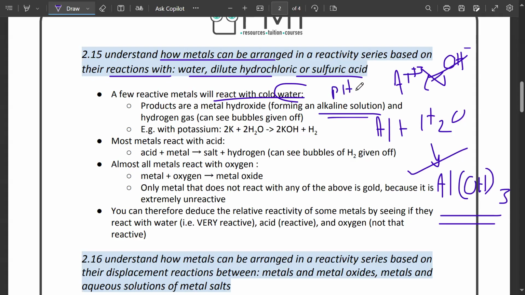All hydroxides are alkalis. They have a pH more than 7. For example, potassium reacting with water forms potassium hydroxide. Potassium is +1, hydroxide is -1, so crossing over, KOH is formed.